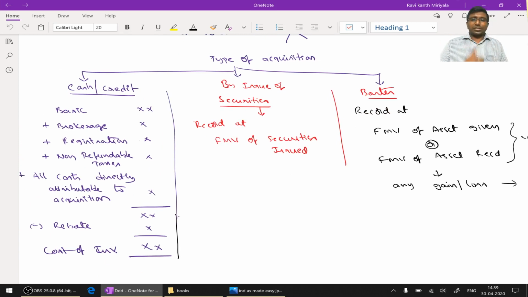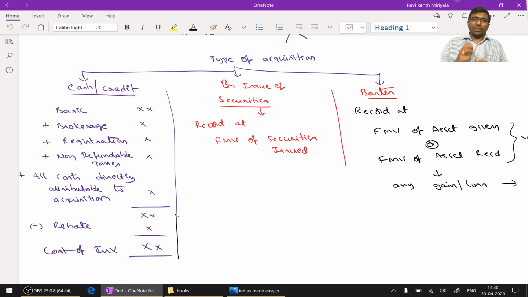In case you purchase by giving cash or getting it on credit basis, then the cost includes basic cost, brokerage or registration cost, legal expenditure. Okay, right. And as per Accounting Standard 16, interest cost can also be capitalized if that investment is a qualifying asset as per 16. All other expenses which are directly attributable to acquisition of investment should be added.